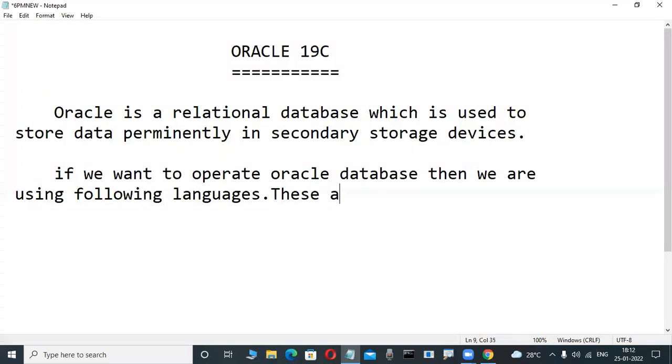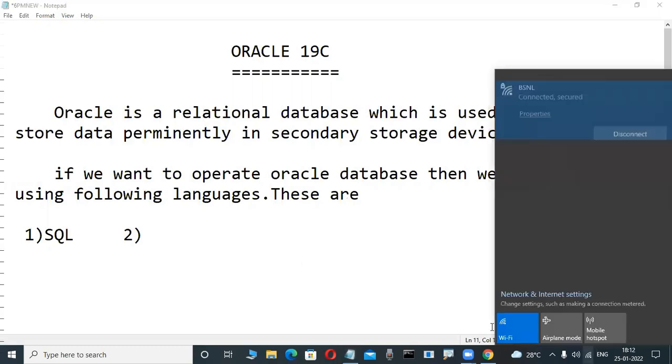These are: first one, SQL, the structured query language. Second one, PL/SQL.